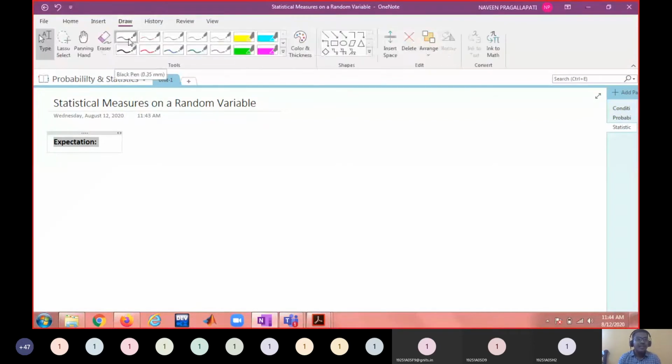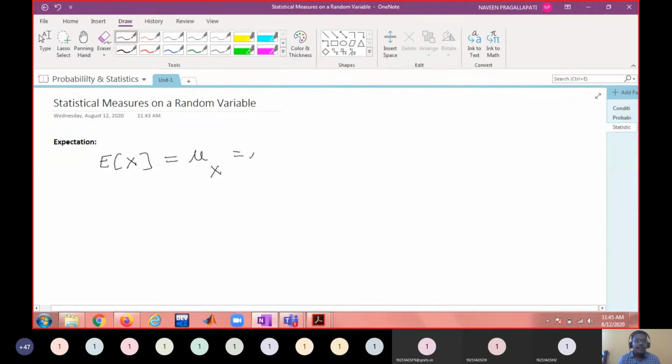Okay, so what is the definition of an expectation? Expectation of a random variable is denoted with E of x, or mu x, or simply mu.